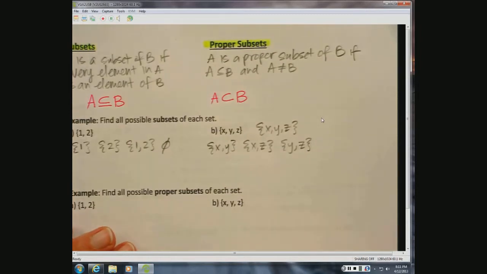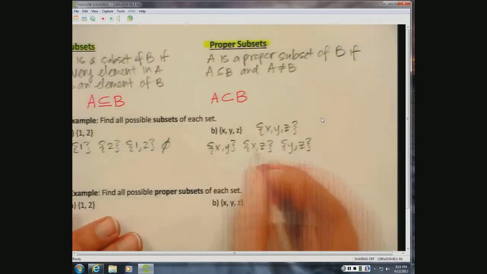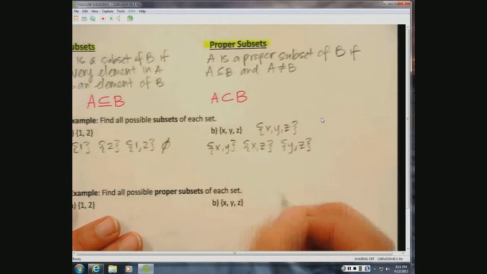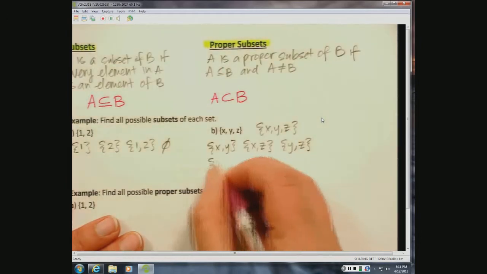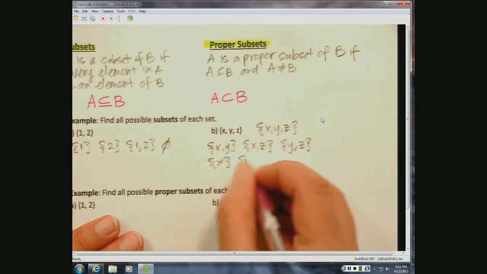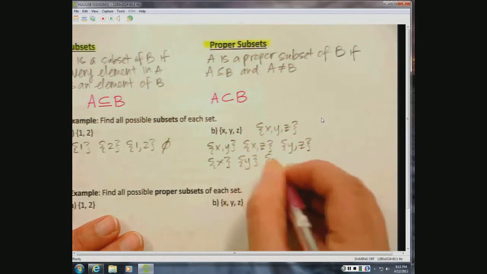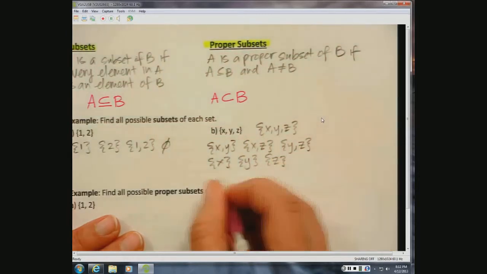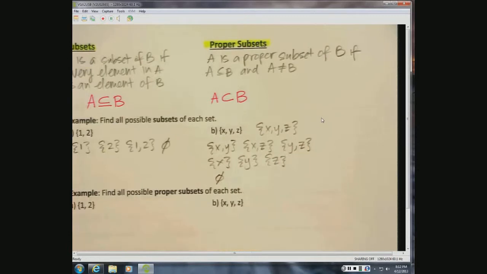I think that does all of our 2's. Yep. And then we could have just the set X, just the set Y, just the set Z, or we could have the empty set. And yeah, that rounds it out.